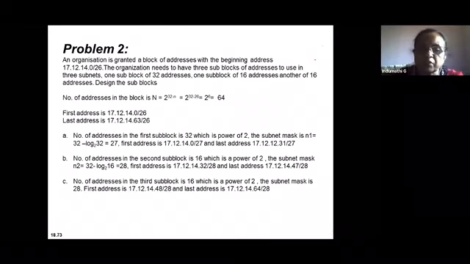So by this, you should be able to understand how subblocks or subnets are designed, knowing the entire organization.